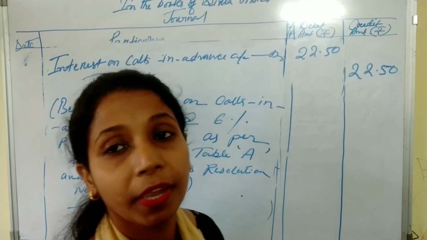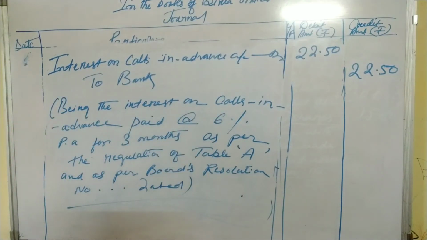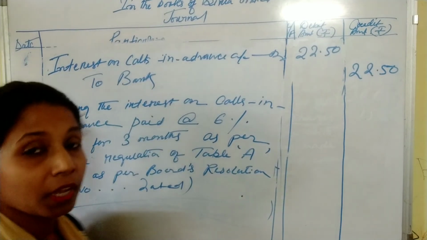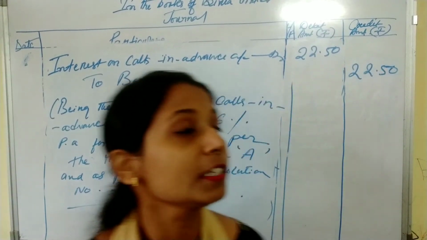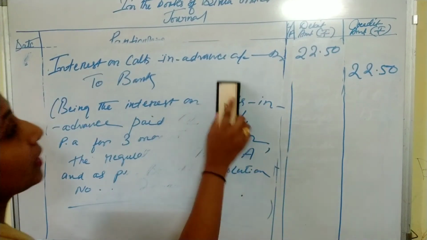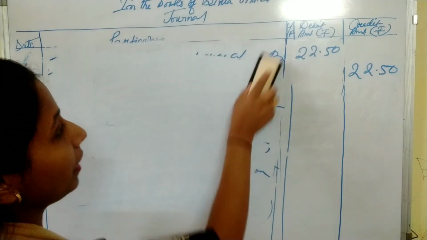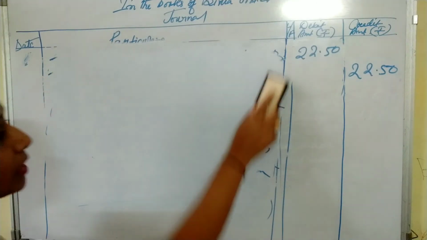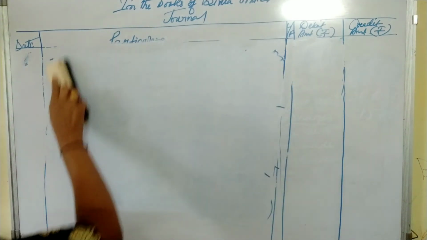The company has paid interest on calls in advance. As I have said earlier, it is a charge against profit, so this entry will be adjusted by passing another entry at the year end. The company will adjust this in the profit and loss account.